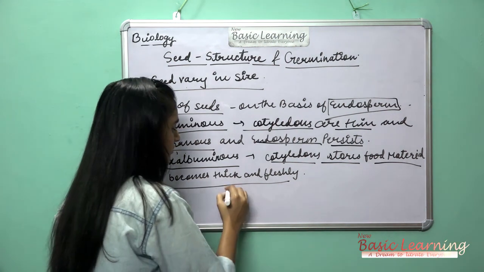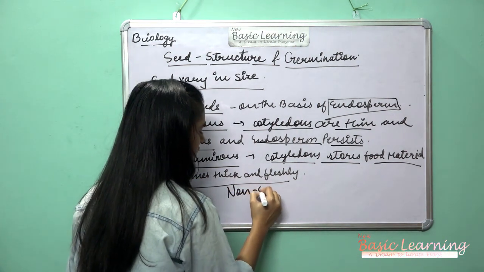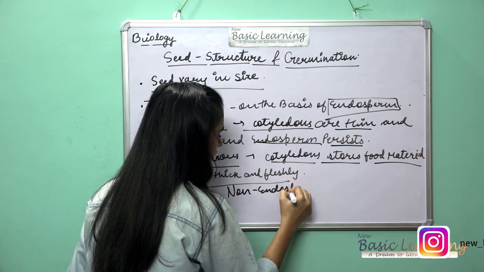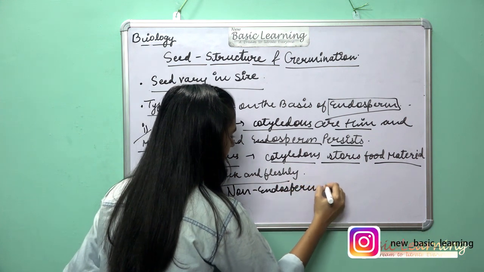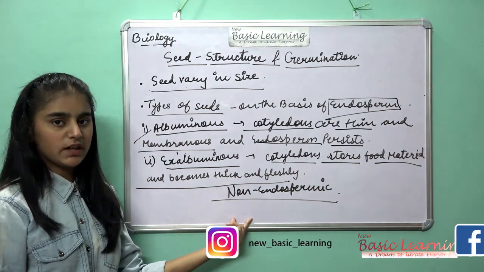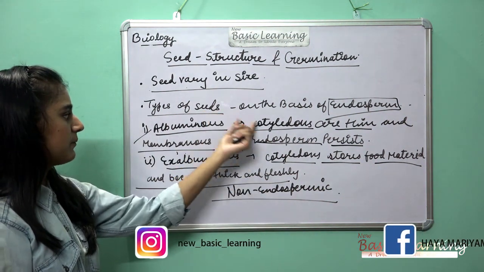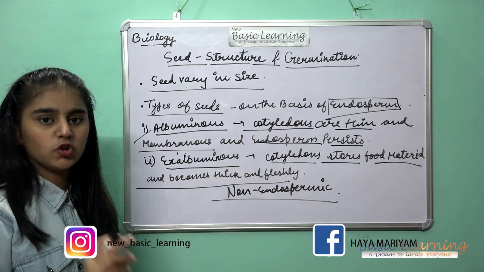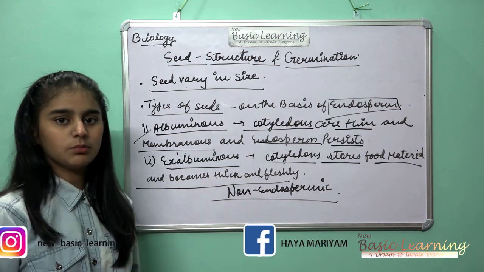It is non-endospermic, and this one, albuminous, is endospermic. So now let's move to the other points.